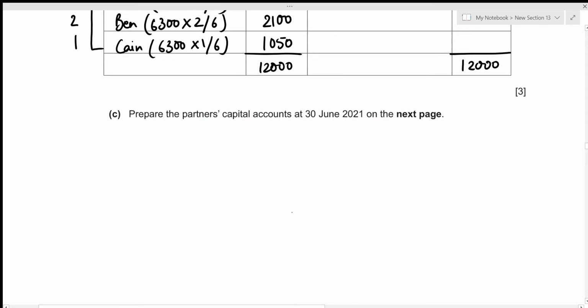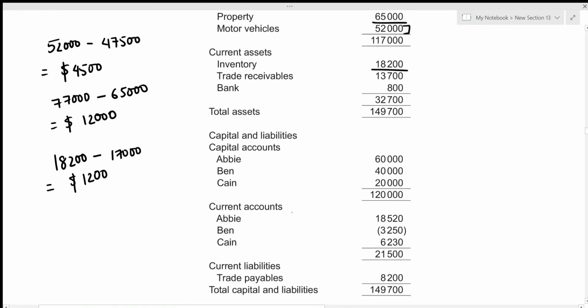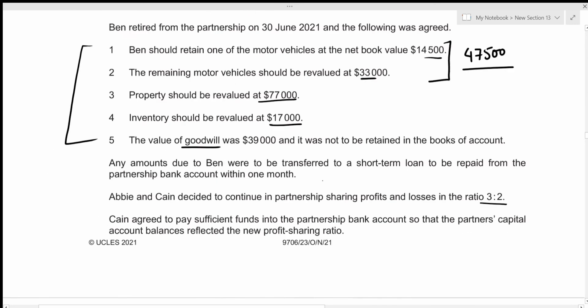For the third part, we need to prepare the partners' capital accounts at 30 June 2021. So whenever we're preparing partners' capital accounts, we start with the capital balances. So let's have a look at the capital balances that is given in our above information. So capital accounts is given right here. So for Abby, the balance is going to be 60,000. For Ben, that's 40,000. And for Kane, that's 20,000. So let's write it down.